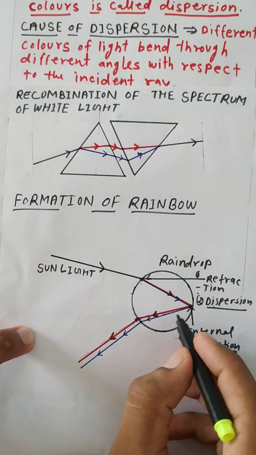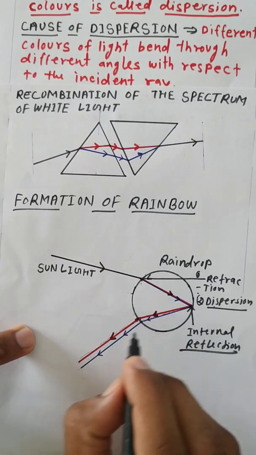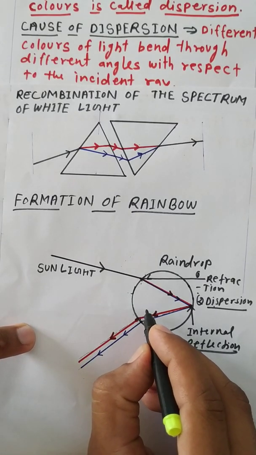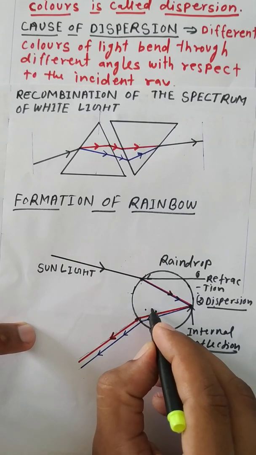Then this spectrum of light passes out from the water droplet into the sky, from water to air.